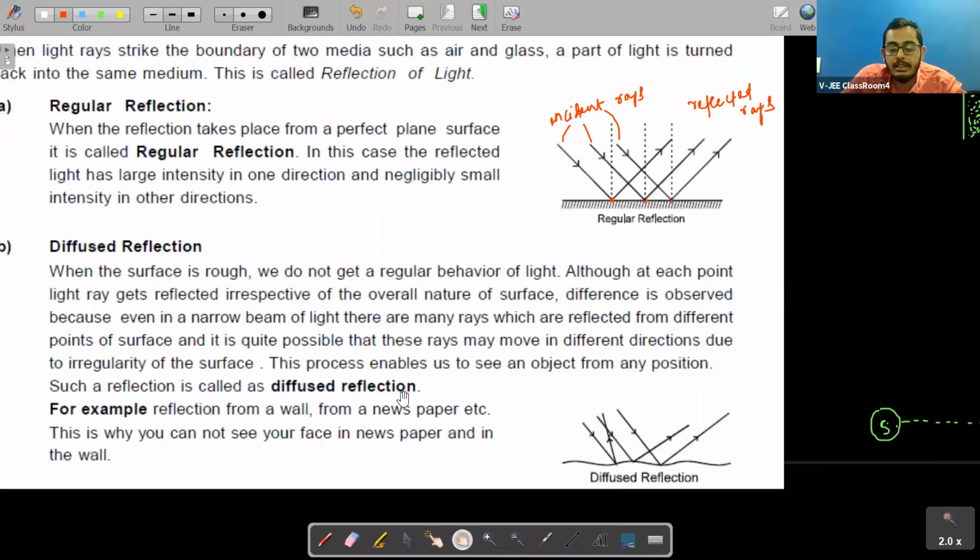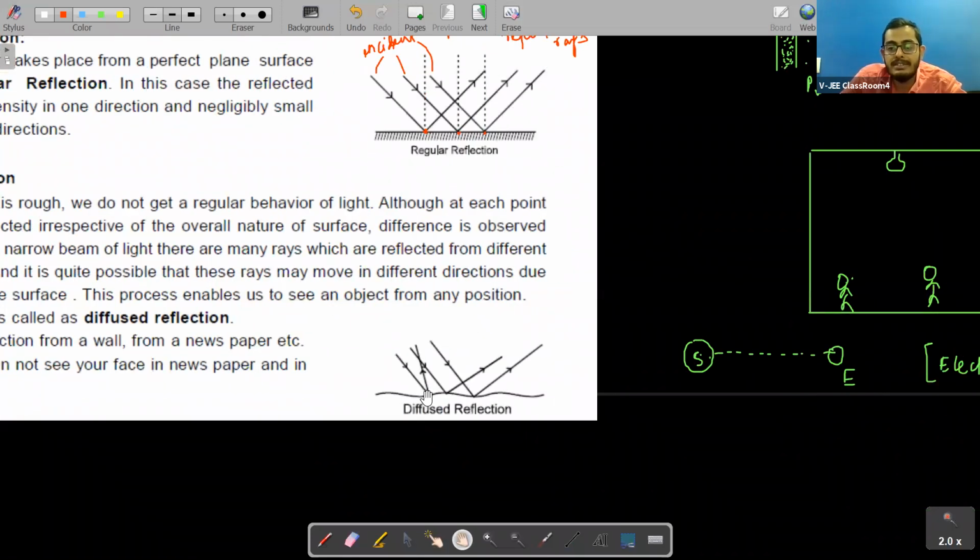You see here, in diffuse reflection, if we are sending a parallel beam of light, you can see this ray, and this ray. All these three rays are what? Incident rays, right? All these are incident rays, which are parallel. But the reflected rays are not parallel. If the incident rays here are parallel, the reflected rays are not parallel. So this is the example of what?